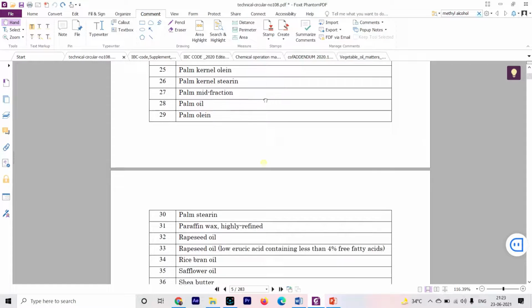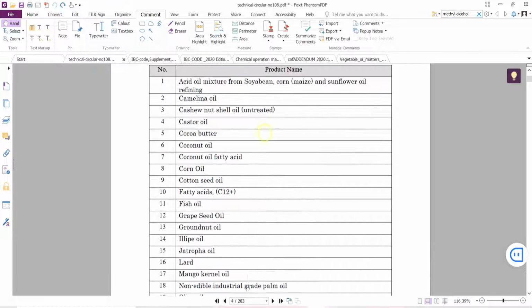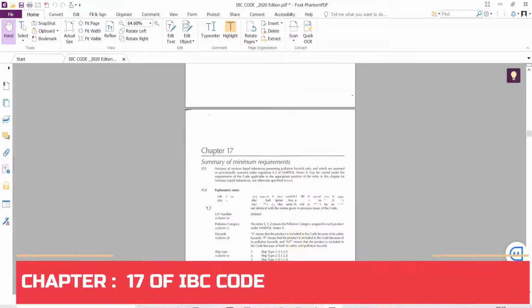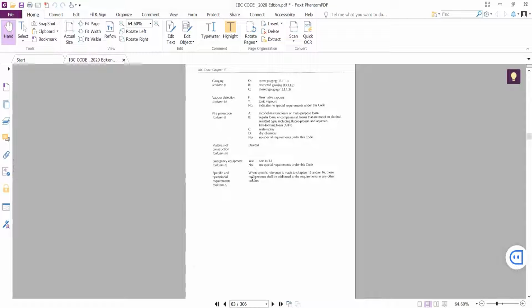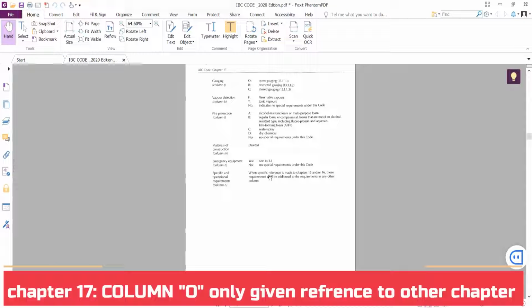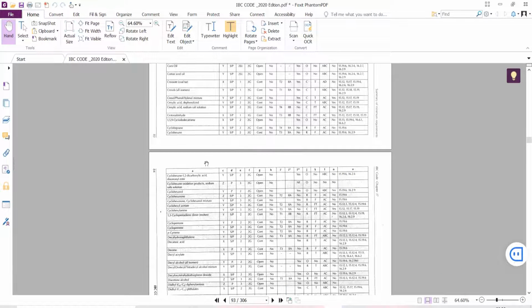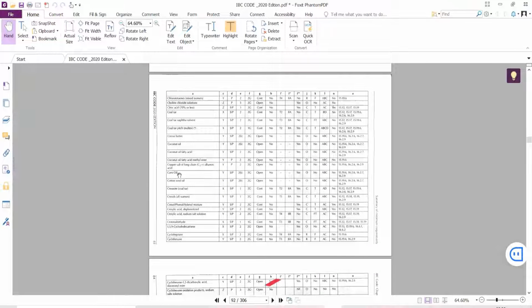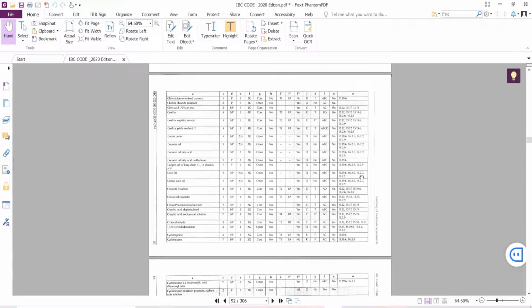Now if you want to look up whether any cargo is a persistent floater or not in IBC Code, what we have to do is open the IBC Code, then go to chapter 17, and in chapter 17 go to column O. This column O only gives a specific reference. Anywhere you see column O, that will give you the reference. Let us take any vegetable oil here, let us see corn oil, cottonseed oil. If anywhere in column O you see 16.2.7, that means that it is a persistent floater. You can see cottonseed oil, 16.2.7.